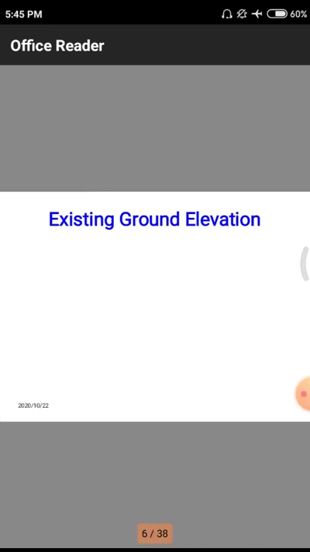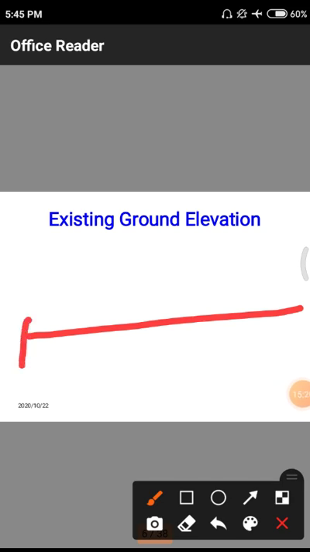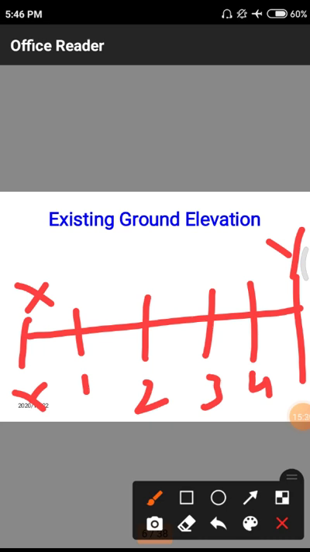and that smooth structure will be given by observing these existing ground elevations. What is the ground elevation at a particular 1 meter width? After 2 meters, what is the ground elevation? This is the long span of your road, with x and here y. For each 1 meter we need to note these ground elevations. At the first meter, what is the elevation? At the second meter, what is the elevation? Third meter, what is the elevation? Fourth meter, what is the elevation? We need to note all those points and represent them on paper. So these are the elevations.